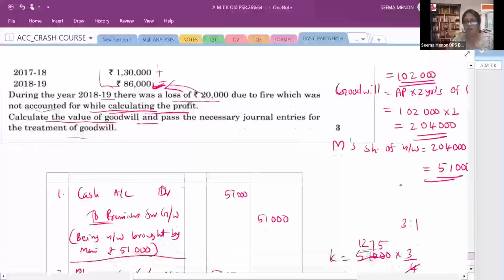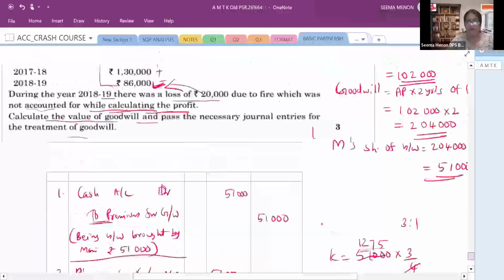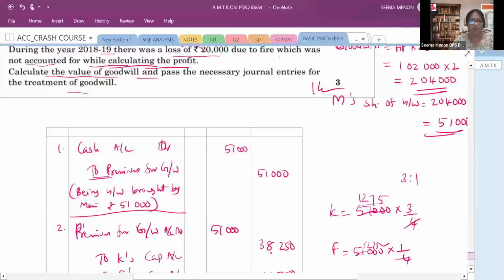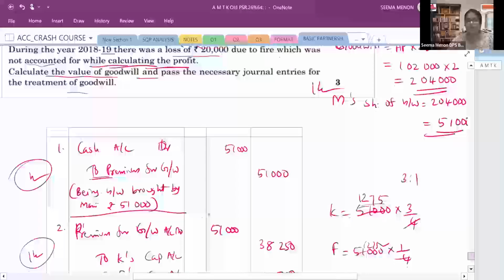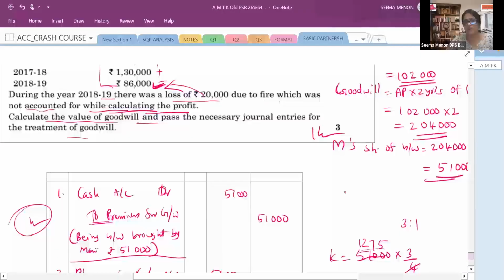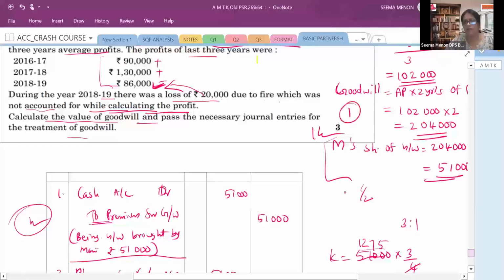So this is a 3-marker question. For the goodwill calculation, you are getting 1.5 marks. For this cash to premium for goodwill, you will get half mark. And for the premium for goodwill journal entry, 1.5 marks. So you see how nicely you can do it. Here also there is a bifurcation. For Manik's share you will get only half mark, and here it will be 1 mark. Thus you are getting 1.5 marks.